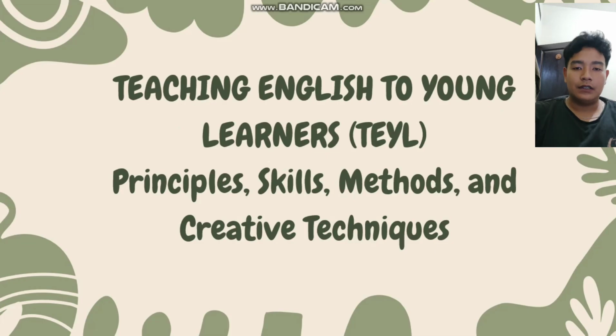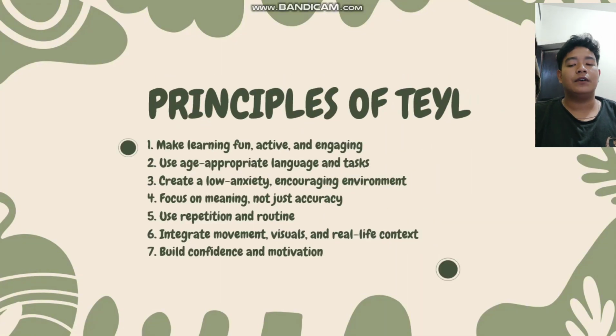And then, without any further ado, let's get to the first topic. The first one is principles of TYL. There are several points from the principles of TYL. The first one is make learning fun, activities active and engaging. The second one is use age appropriate language and tasks.